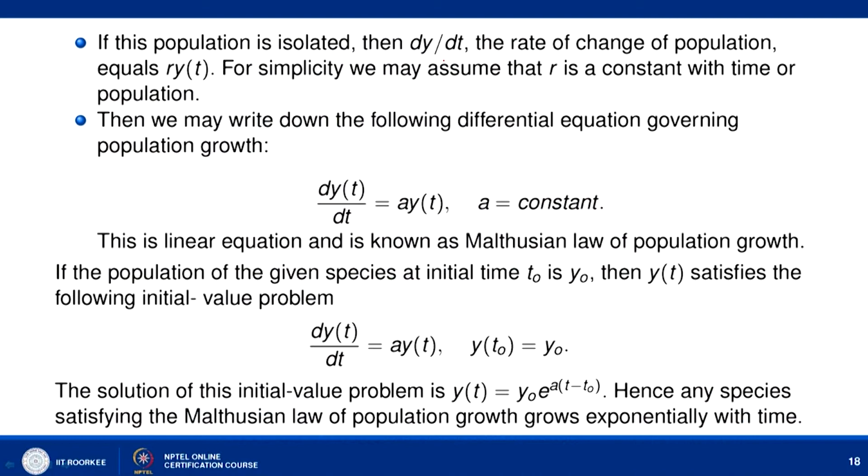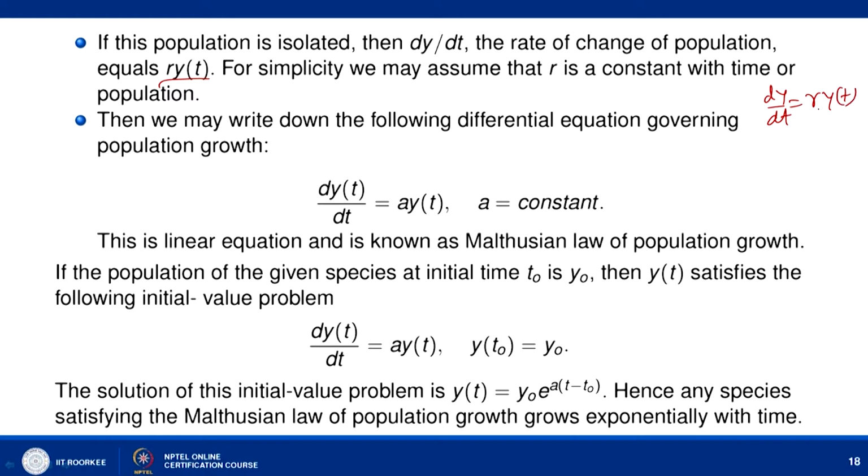It means that given a domain, only that population is being considered, and no other interference is allowed. The population is isolated, with no interference from outside and nothing going outside. In that case dy/dt, the rate of change of population, equals r(t, y).